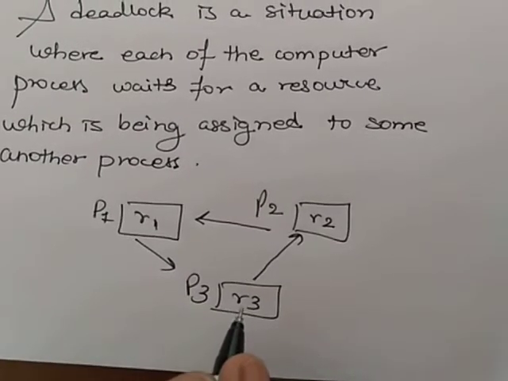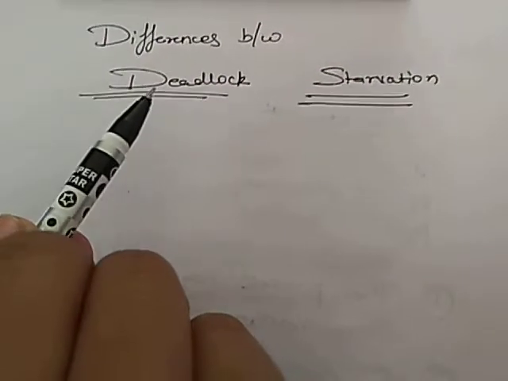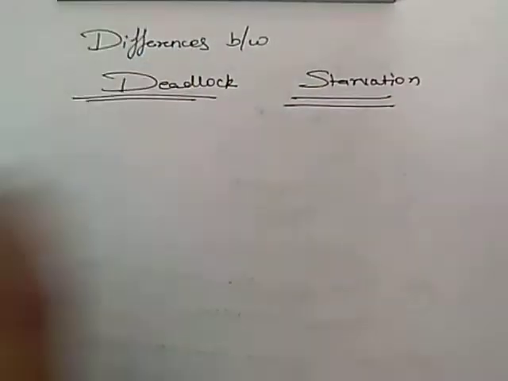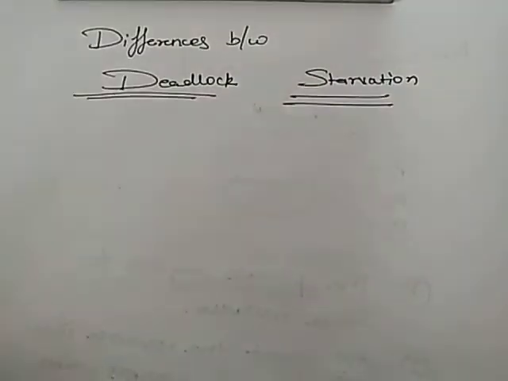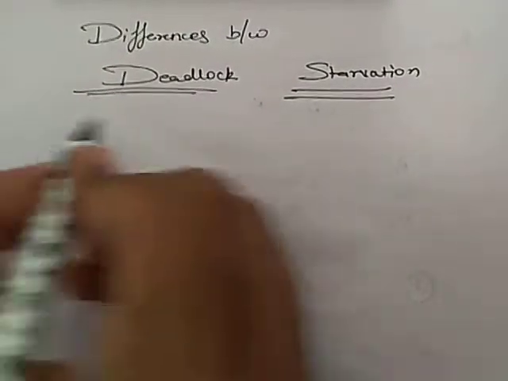So let us understand these two conditions, deadlock and starvation. These two conditions look similar but have a lot of differences. So what are the differences?